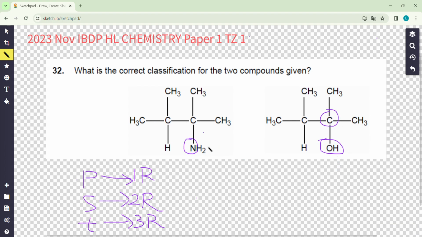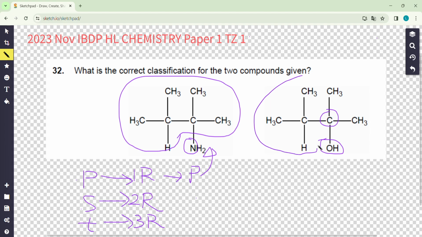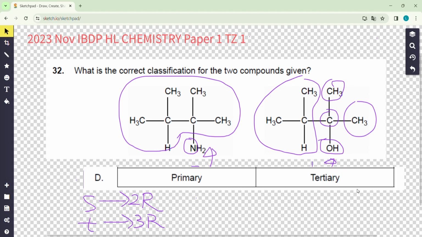So for this amine, okay, we look at the nitrogen. It is connecting to one big methyl group, so it is a primary amine. But for this hydroxide group, the carbon connecting to it is connecting to three methyl groups, 3R, so it is a tertiary alcohol. So the answer is D.